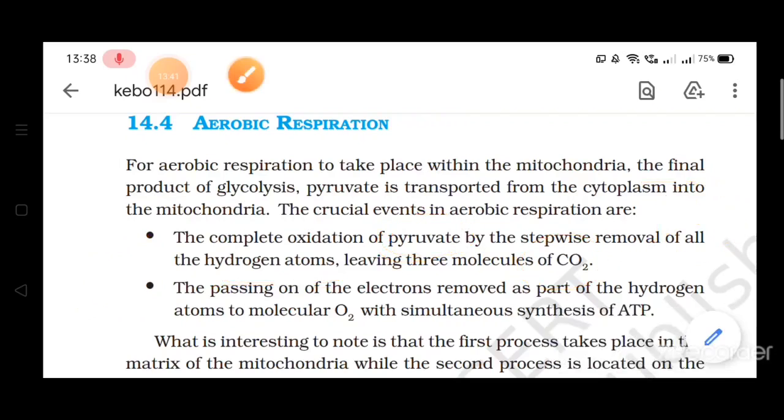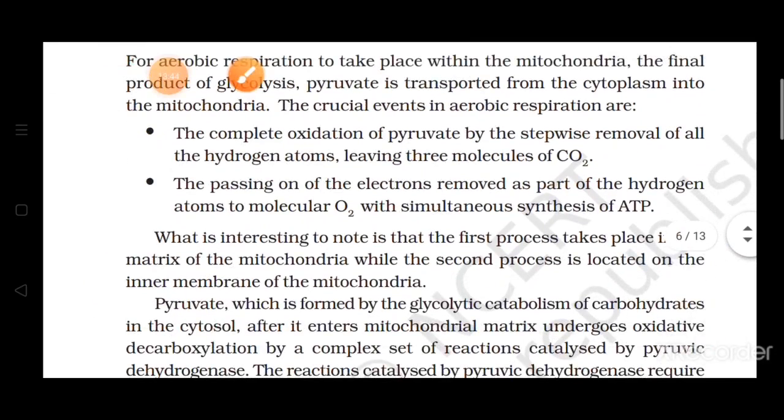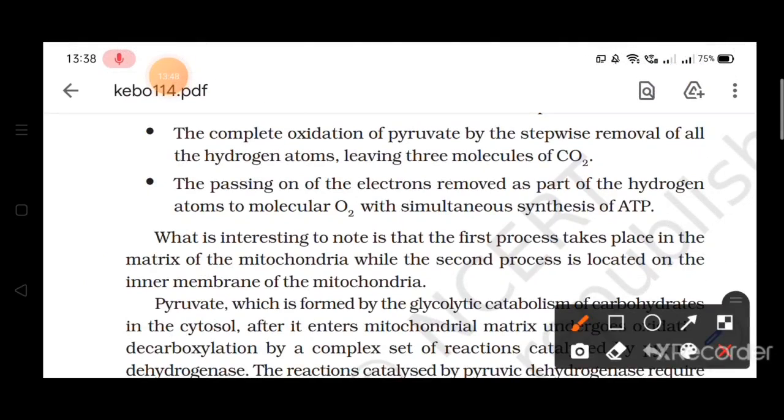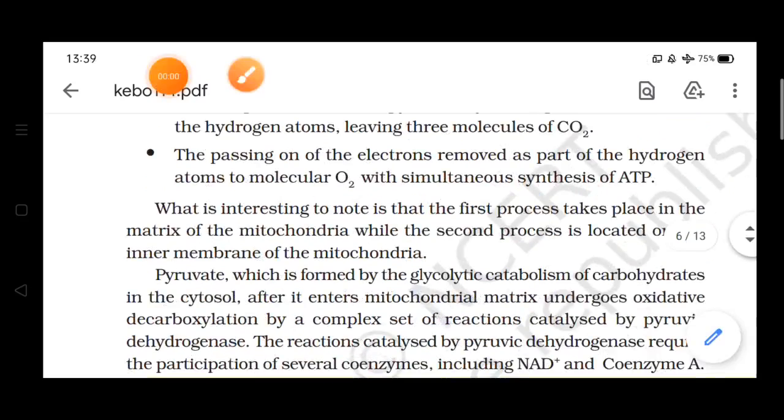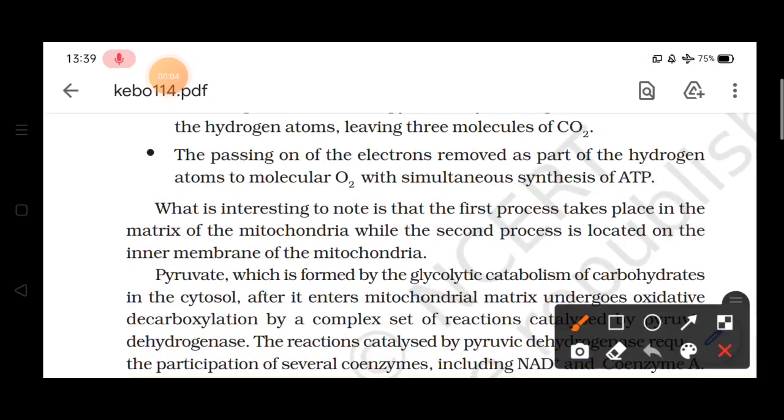Now the second step is the passing on of the electrons removed as part of hydrogen. We have just talked that three molecules of carbon dioxide will be there.